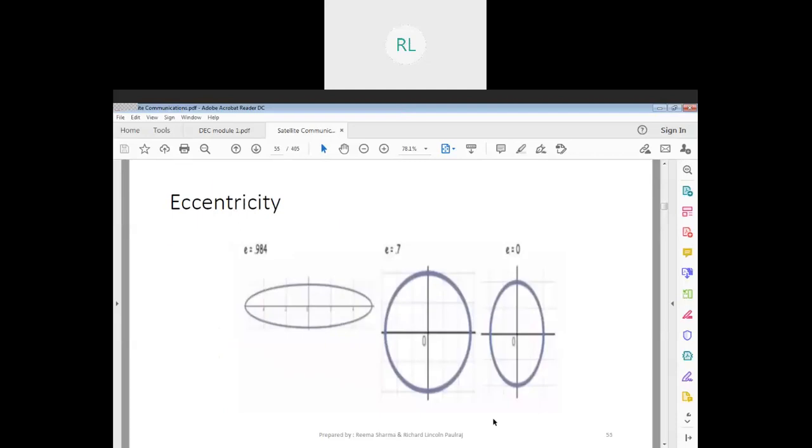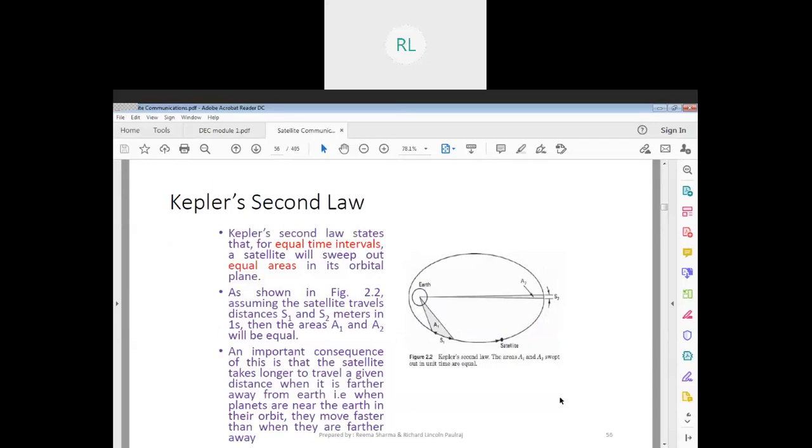Major axis, sir. Yes, which is major axis? A, sir. Okay, fine. So your major axis and then minor axis. Thank you. Based on those, you will be able to understand how circular or how elliptical it is. If it is close to 0, it's a circle. If it's close to 1, then it's going to be an ellipse. Simple, right? So that is your first law.